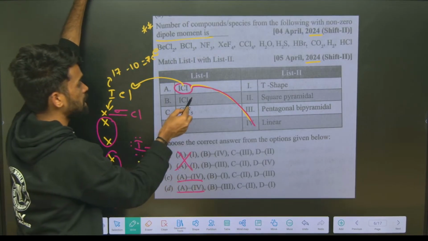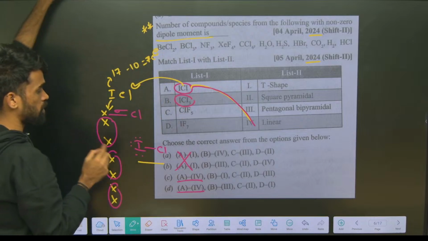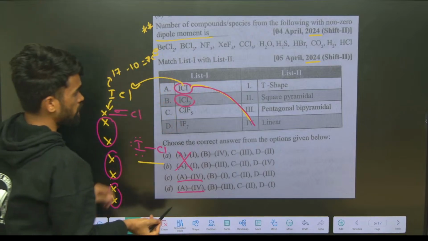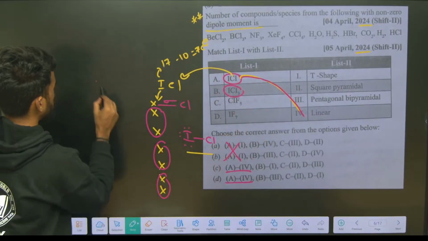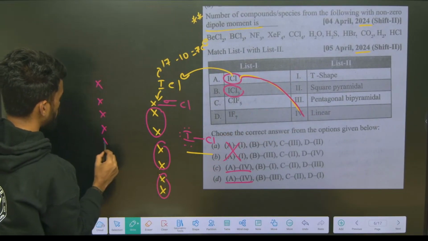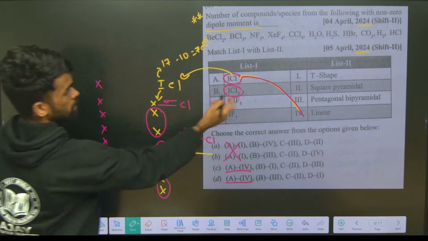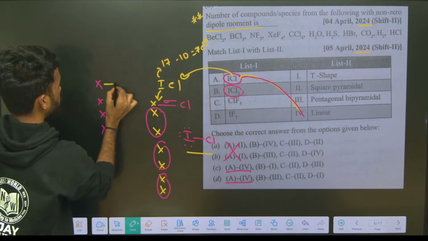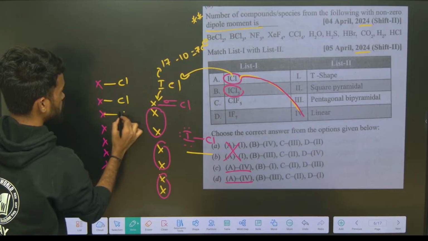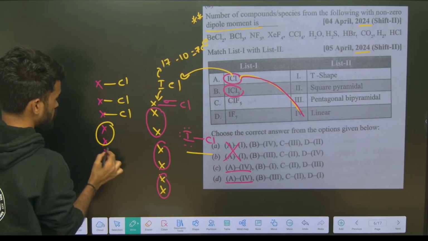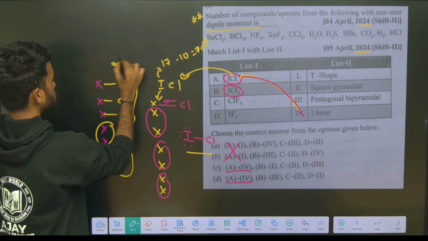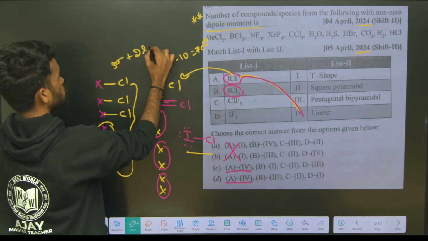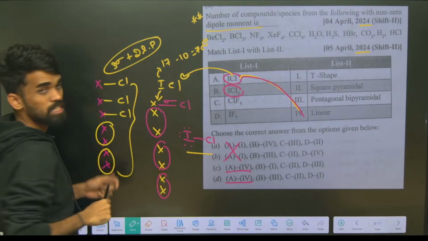Next, ICl3. Apply the same concept for this question also. How many electrons are in the iodine? 7 electrons, 1, 2, 3, 4, 5, 6, 7. Three chlorines are there, and each chlorine forms 1 bond, so 3 bonds. So what are you going to get here? 3 sigma bonds plus 2 lone pairs, total 5.